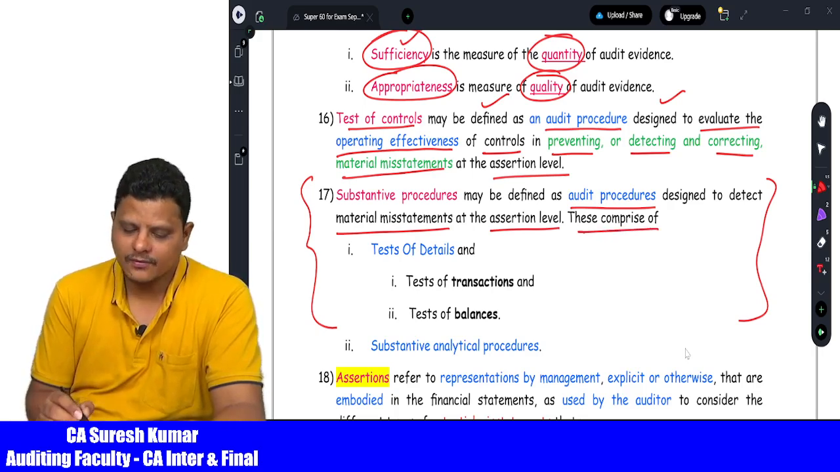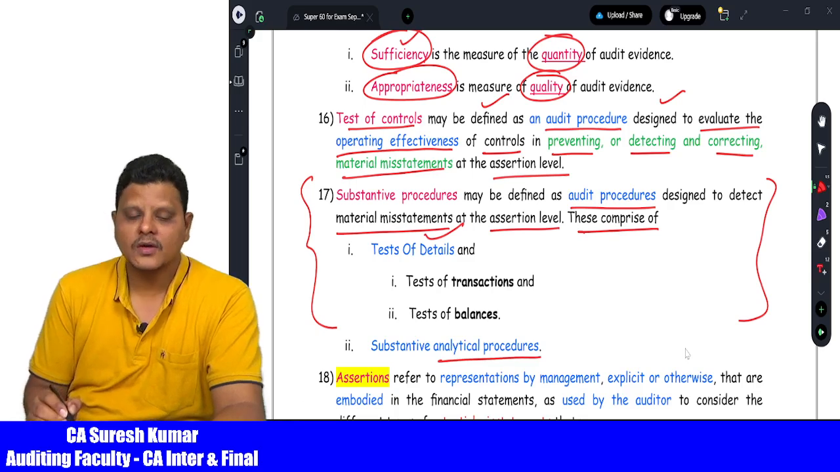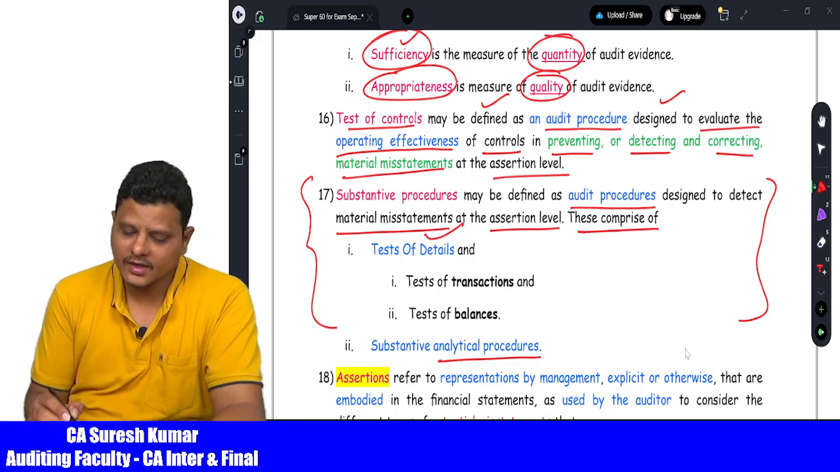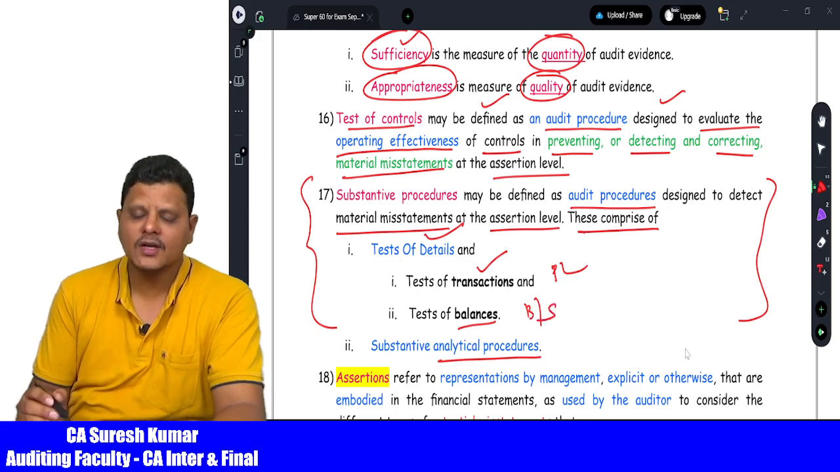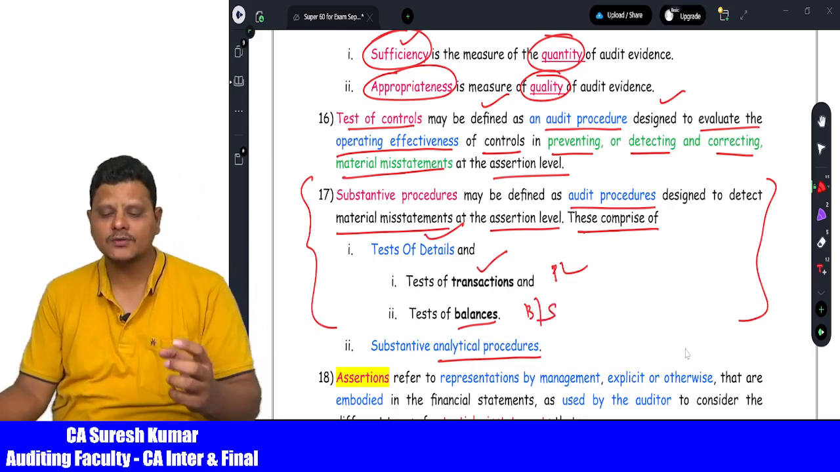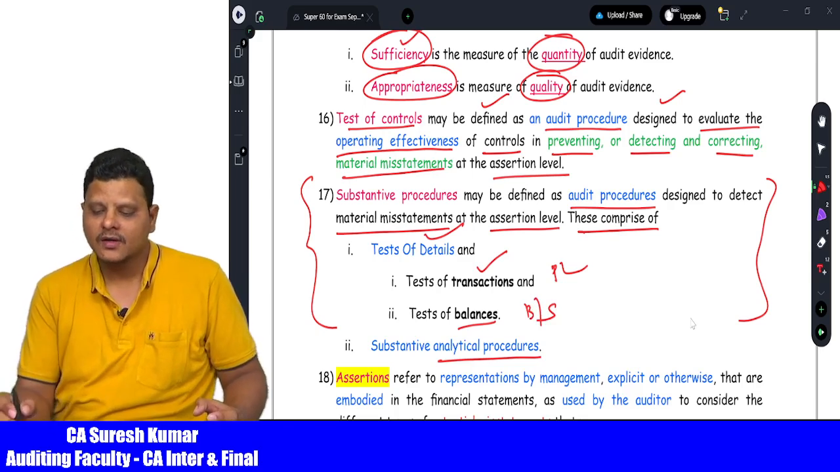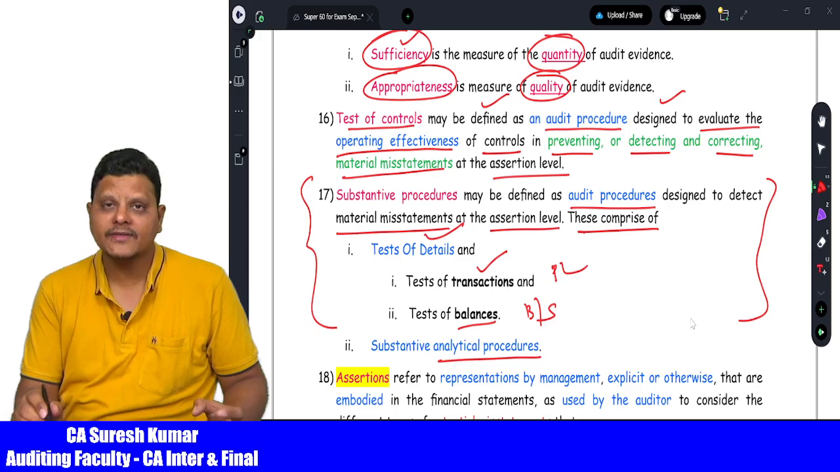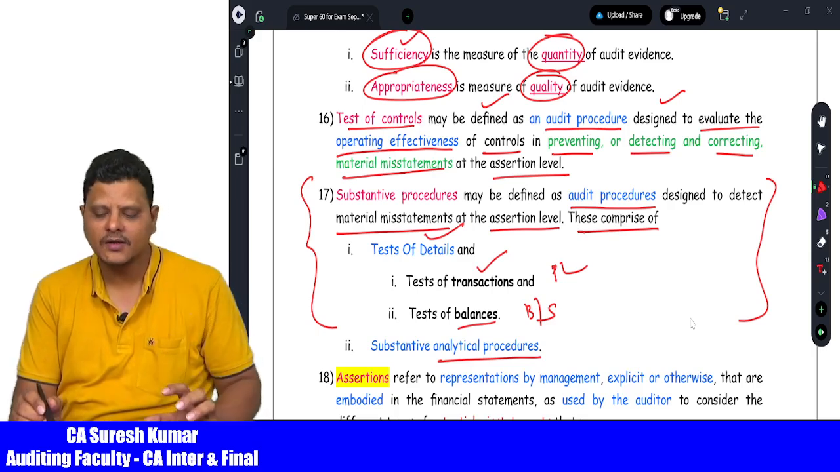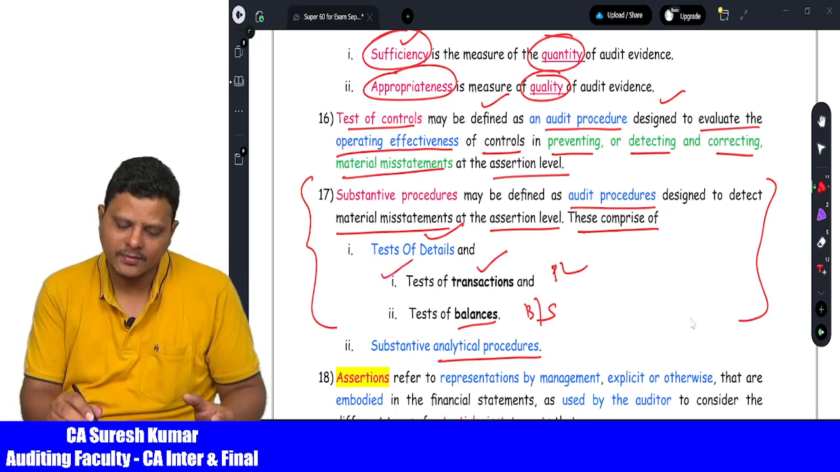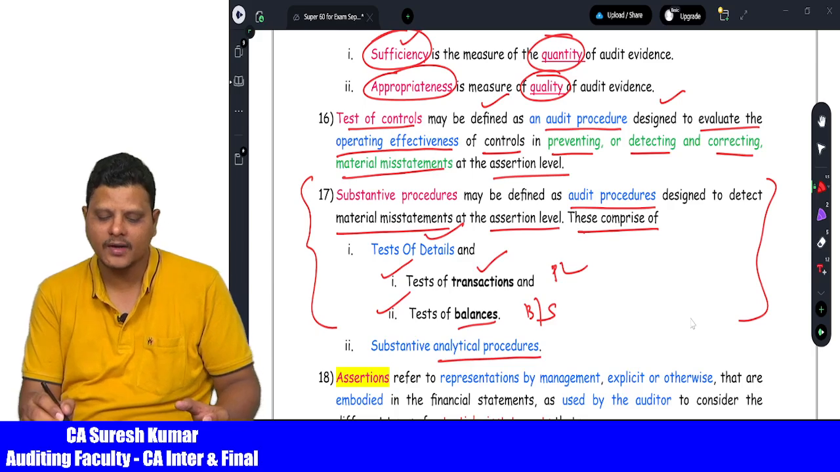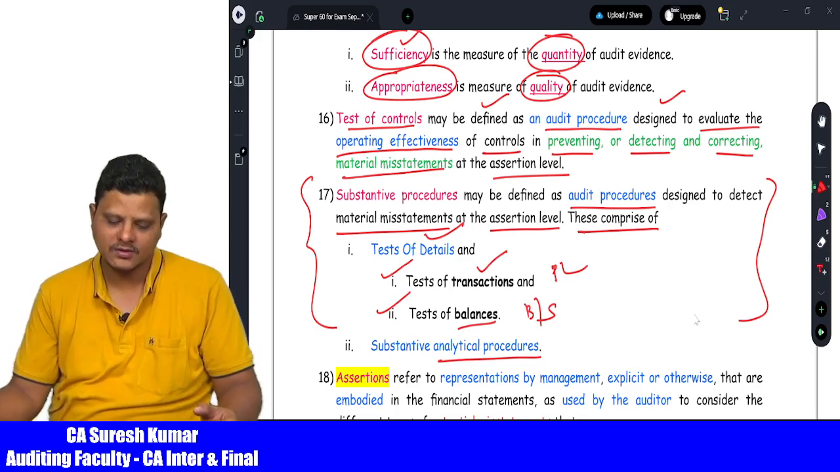These comprise test of details, then analytical procedures. What is the meaning of test of details? Test of details can be called test of transactions, nothing but profit and loss items. Then test of balances, nothing but balance sheet items. So substantive procedures are audit procedures designed to detect the material misstatements at the assertion level. These comprise the test of details, again two types, test of transactions and test of balances, then analytical procedures.